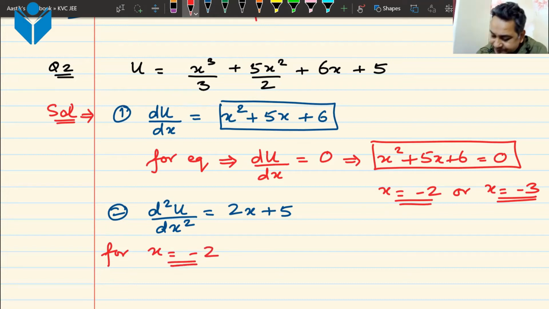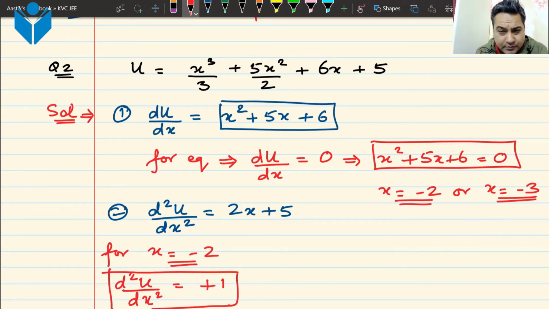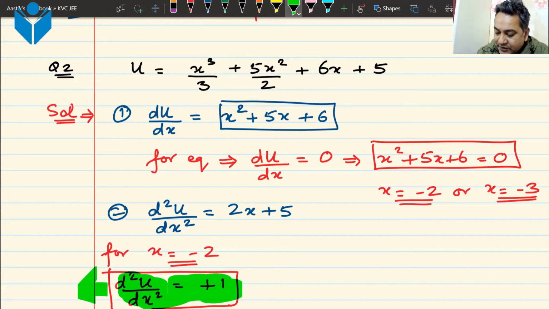I hope you can substitute it. d2u by dx squared is coming as plus 1, I think. Yes, sir, plus 1. It is positive. If it is positive, that means this is stable, minima. In maths, it is known as minimum value. Minimum value of potential energy is the condition of stable equilibrium.